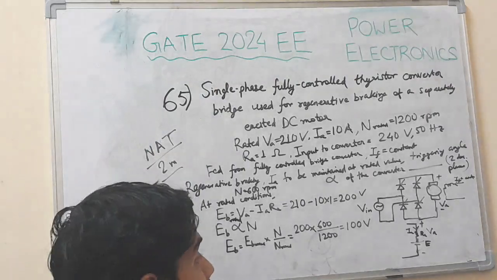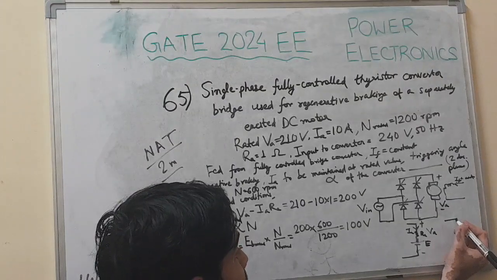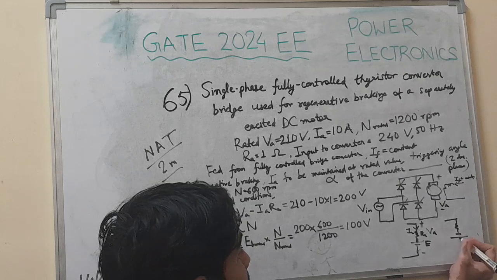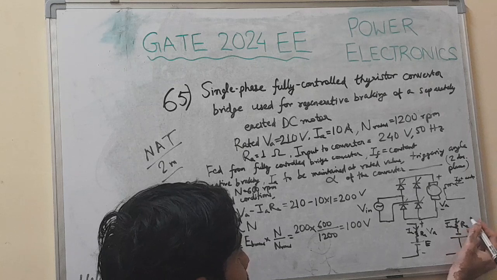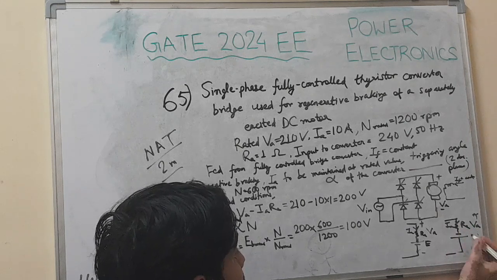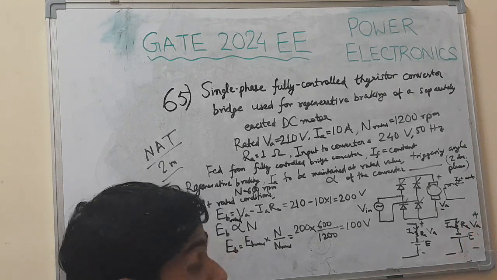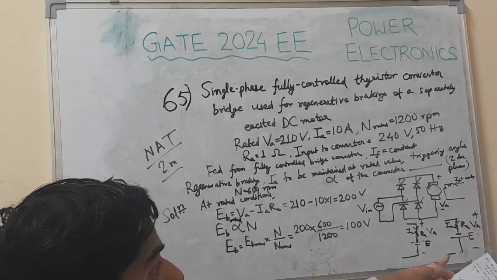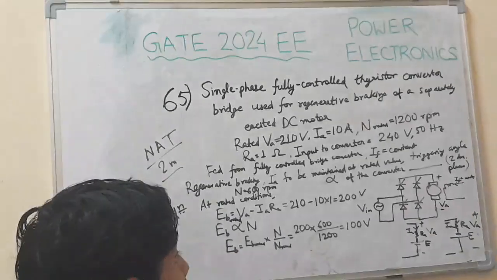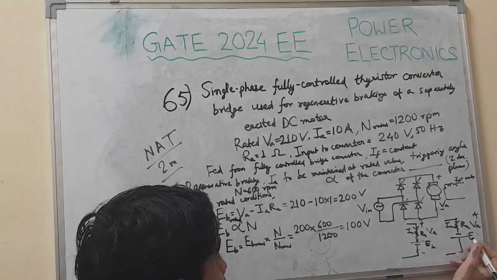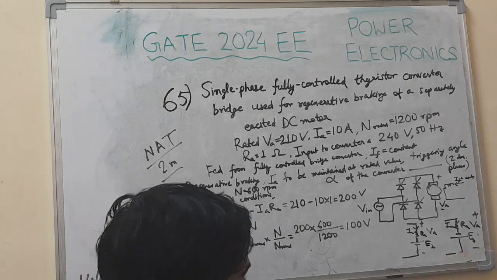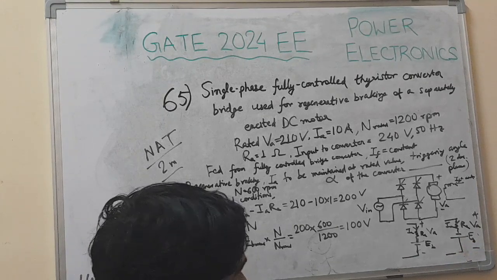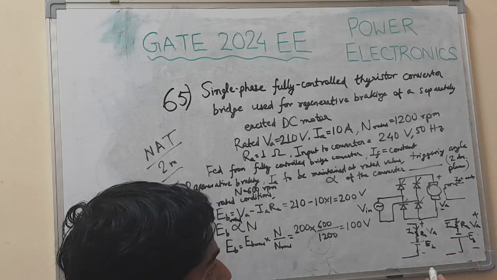Direction of current remains the same. During regenerative braking, the circuit becomes like this. So applying KVL during regenerative braking in the armature circuit, you get VA minus IA RA equal to minus EB.